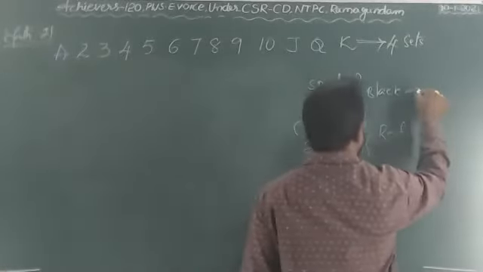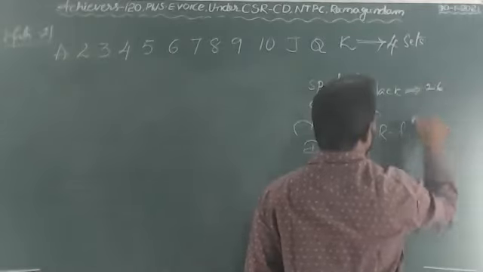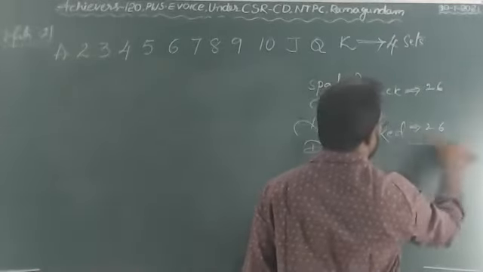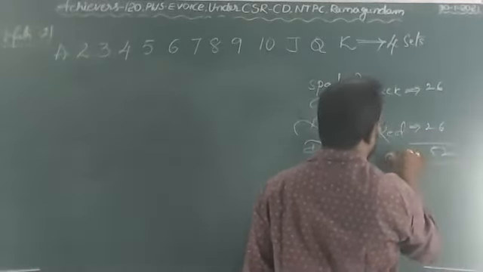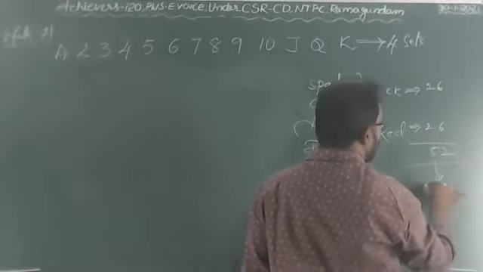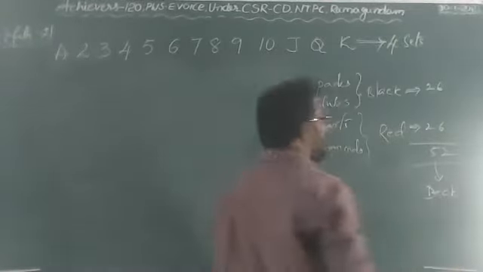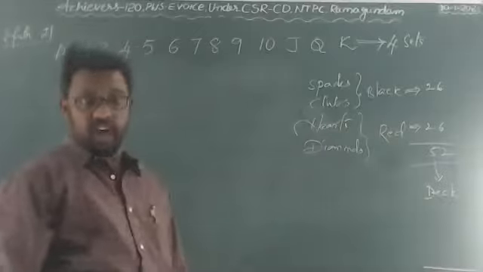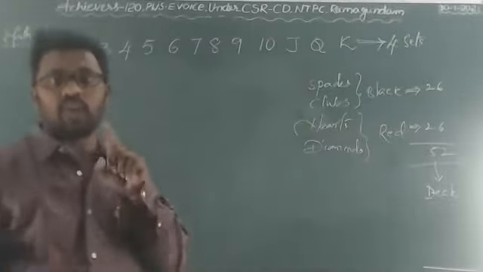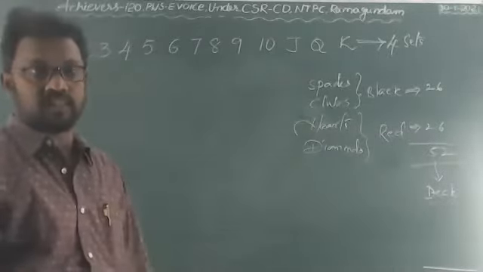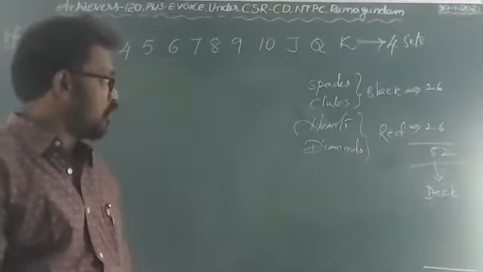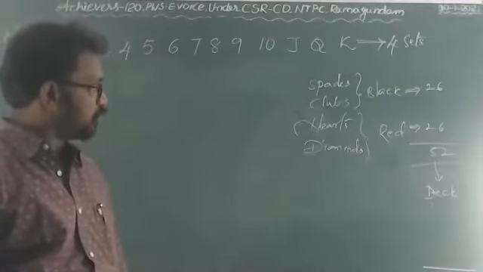Totally there will be 26 black cards, and this is also 26 red cards. This is called 52 cards, called a deck of cards. One deck is equal to 52 cards.